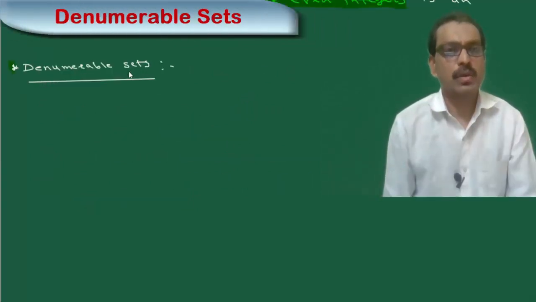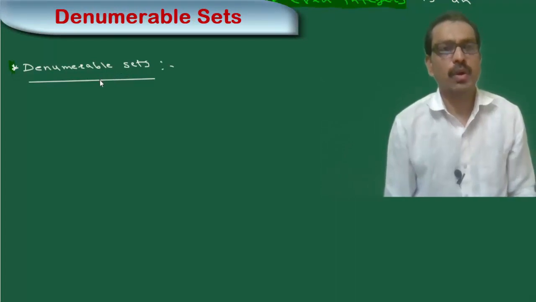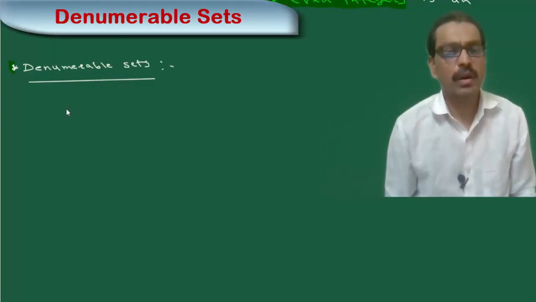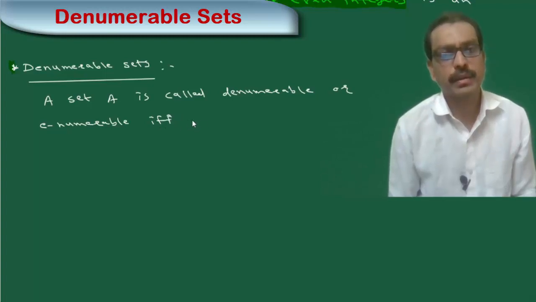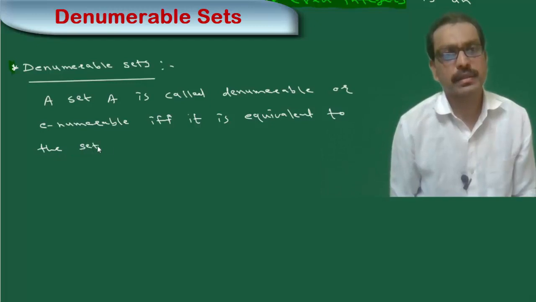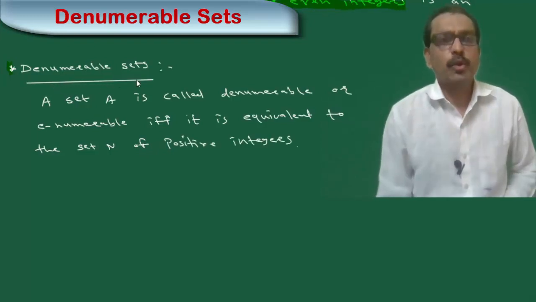A denumerable set is also called an enumerable set. Let us see the definition of a denumerable set.